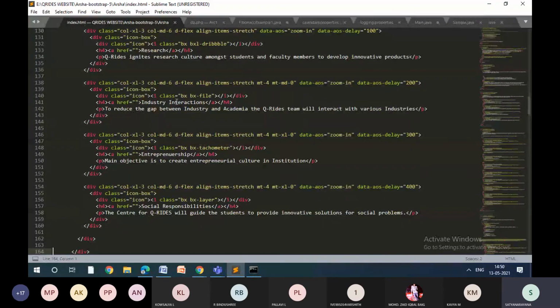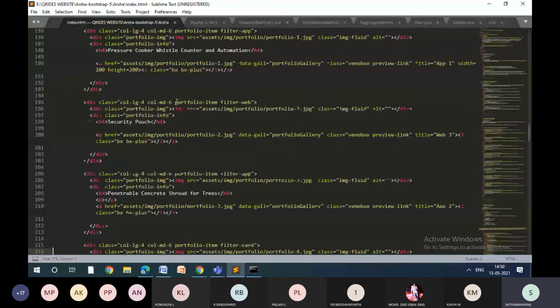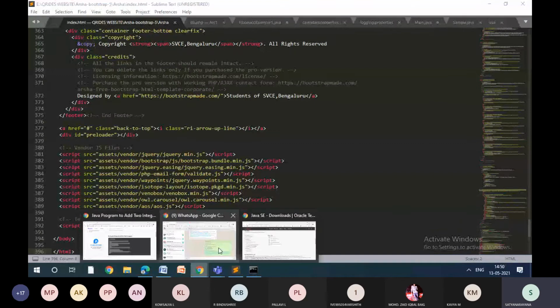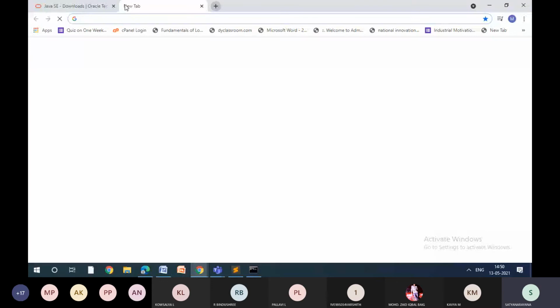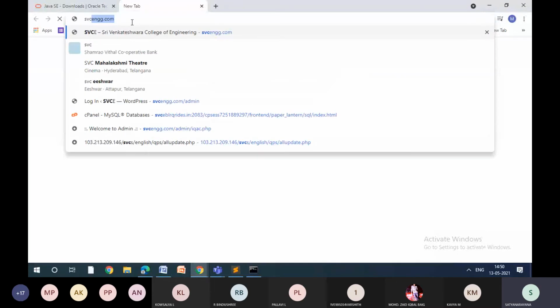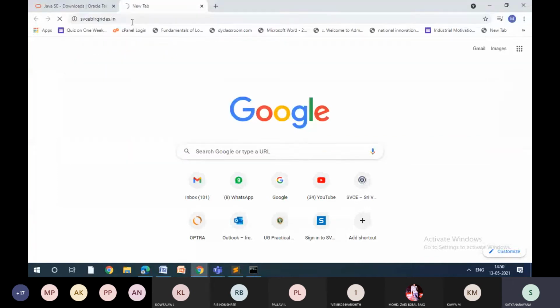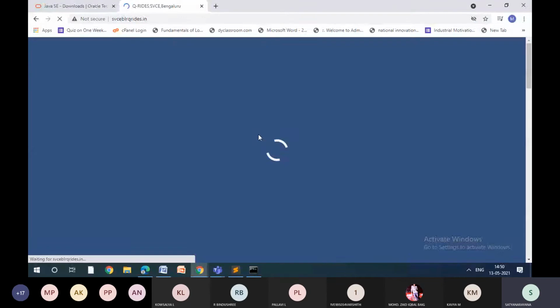Now, let me just go here. We see qwrites.in. So we have QWrites department, right? For that QWrites, it is a website. So the entire backend code is written by me, like the web pages and all, and also some database activity. Sorry. So it will load fast. I don't know, some internet connectivity issue or something. Okay, let it get loaded, no problem.